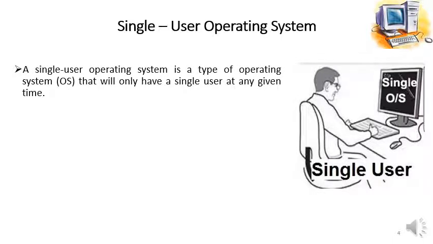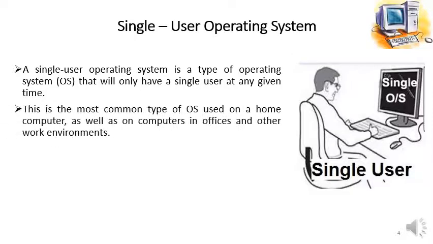A single user operating system is a type of operating system that will only have a single user at any given time. At a time, only a single user can use such an operating system, or it can be accessed by a single user at a time. This is the most common type of operating system used in a home computer as well as on computers in offices and other work environments.